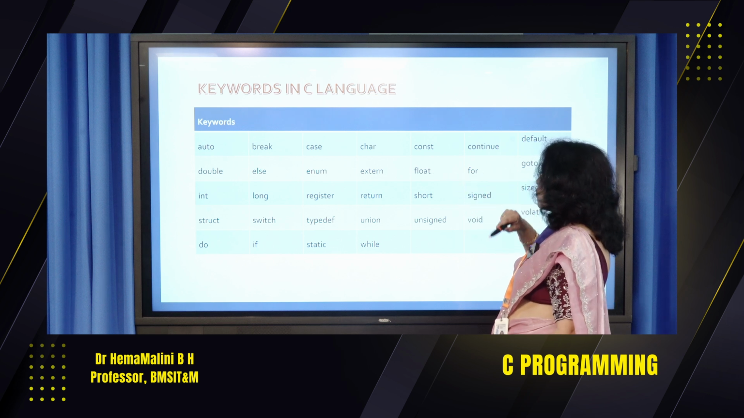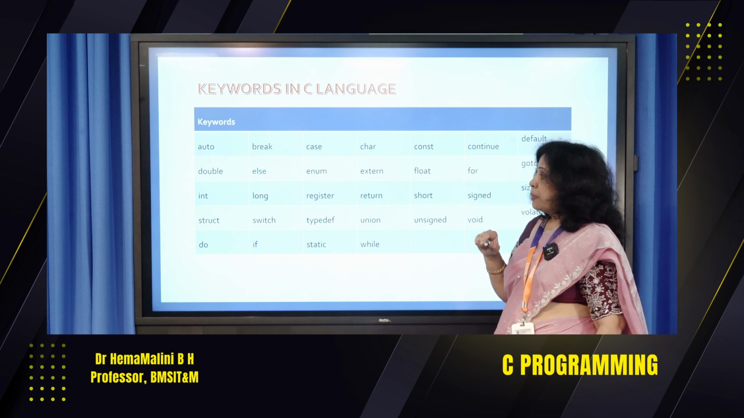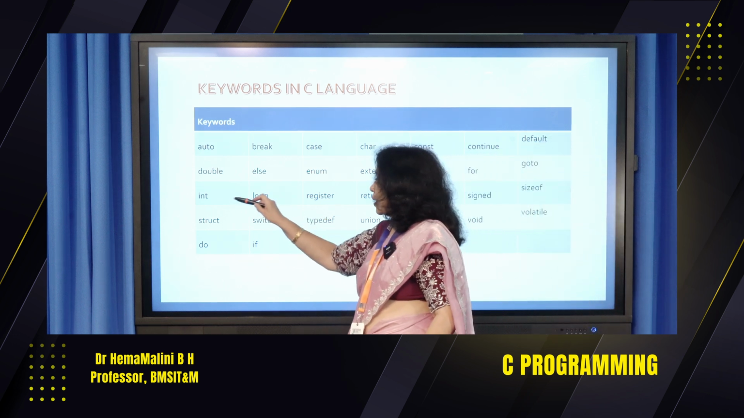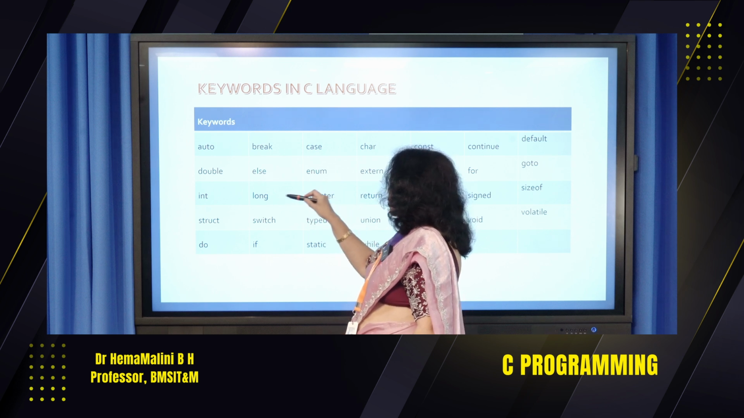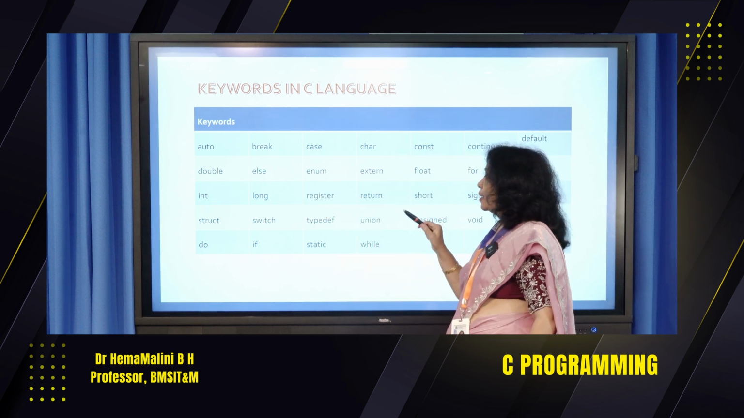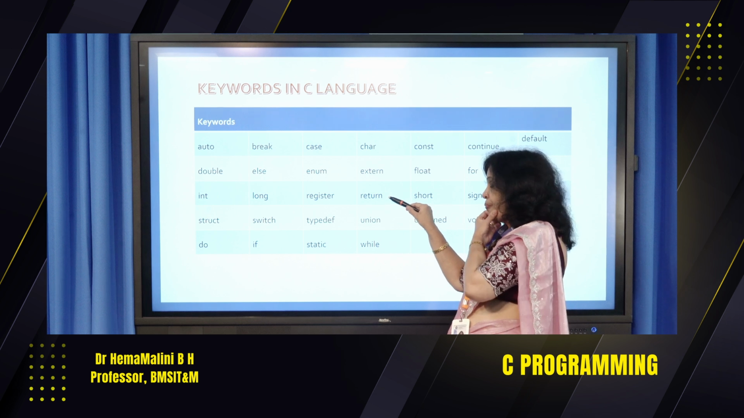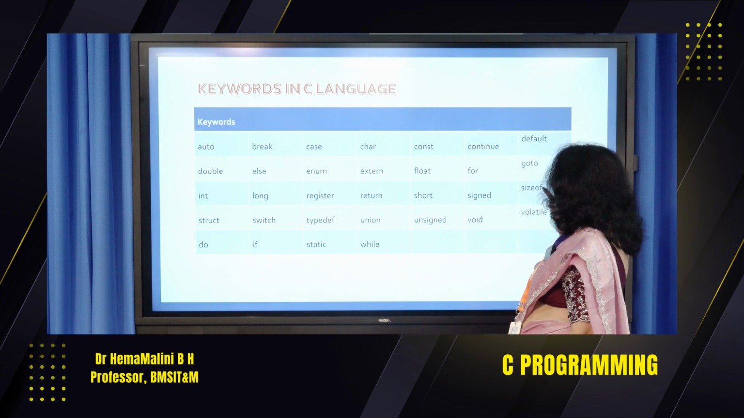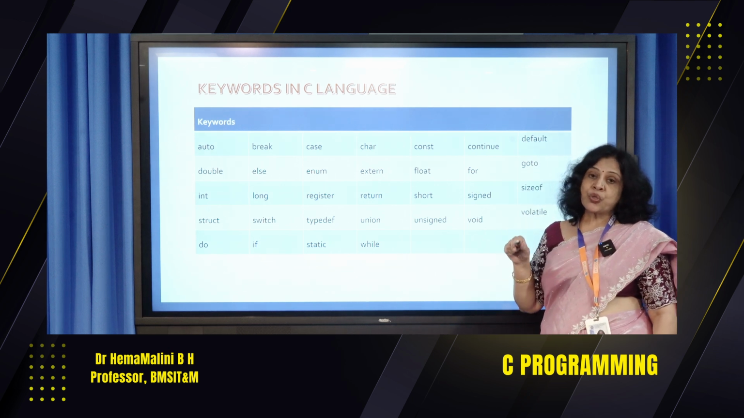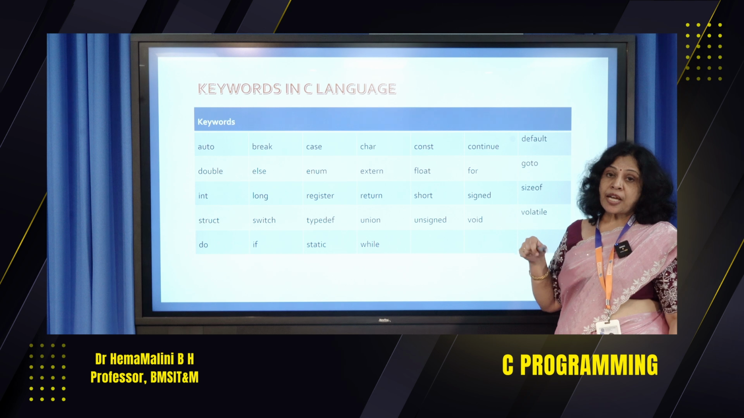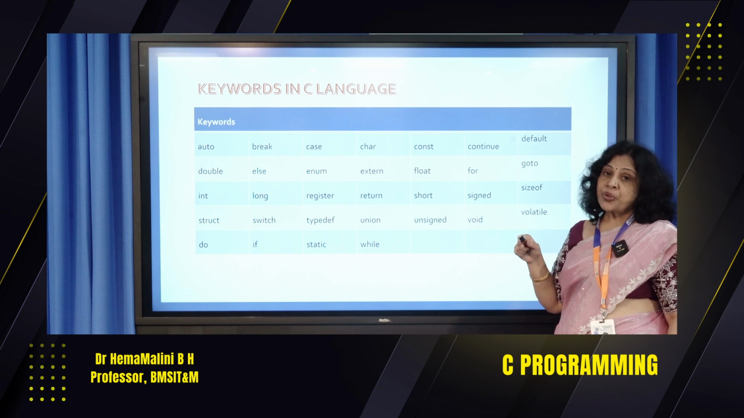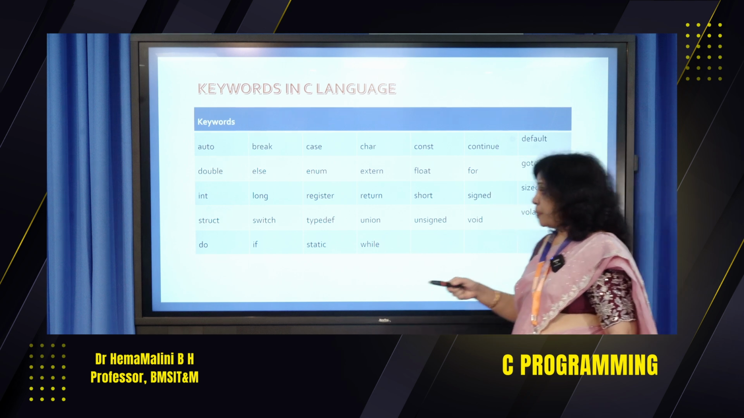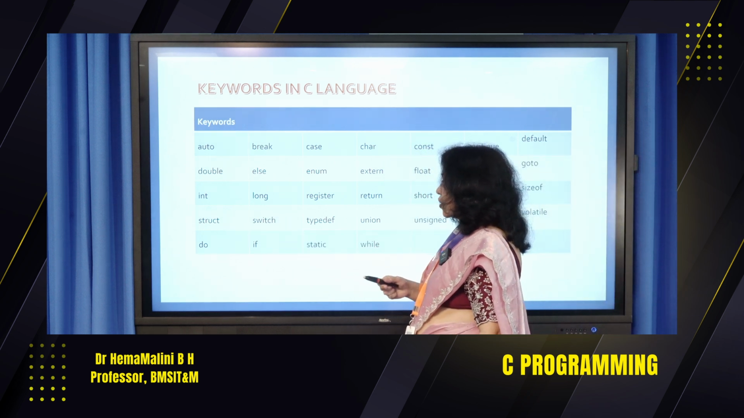Float is a data type. For is a loop. Goto statement, it will show where to send the control. Int, long and register, all these are data types. Return, it is a statement used to return the control. Short is a data type. Signed is a data type. Sizeof, this is an operator used to check the size, say sizeof int, sizeof char. It is going to show how much memory is used by the particular data type. Struct is used for structure.